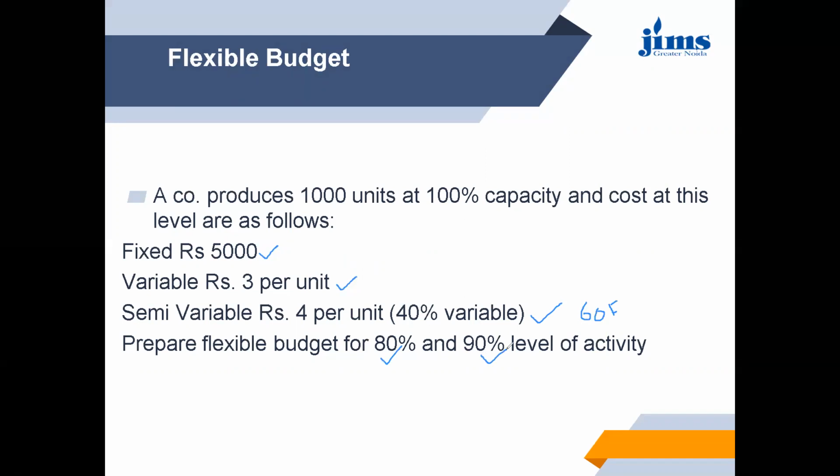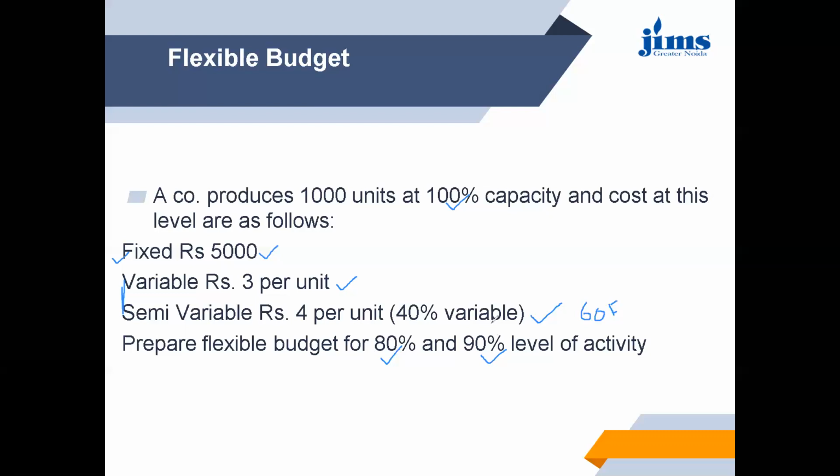Now, I have already discussed the types of budget in which we have discussed what is fixed and flexible budget. Fixed budget is one budget that remains fixed with any level of activity, but flexible budget varies with the level of capacity. So when there is 100% capacity, only variable and semi-variable component will change. Obviously, fixed cost always remains fixed at any level of activity. So for 80% and 90%, we have to calculate.